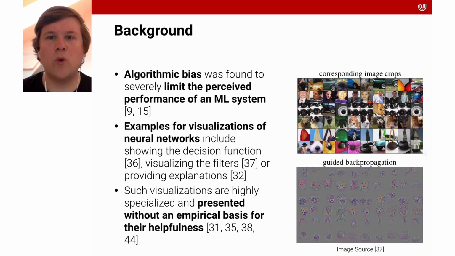This work relates to algorithmic bias, which was found to severely limit the perceived performance of machine learning systems. While there are many great examples for visualizations of neural networks aimed at improving algorithmic awareness by showing the decision boundary, visualizing the filters, or providing explanations, such visualizations are highly specialized and usually presented without an empirical basis for their helpfulness.